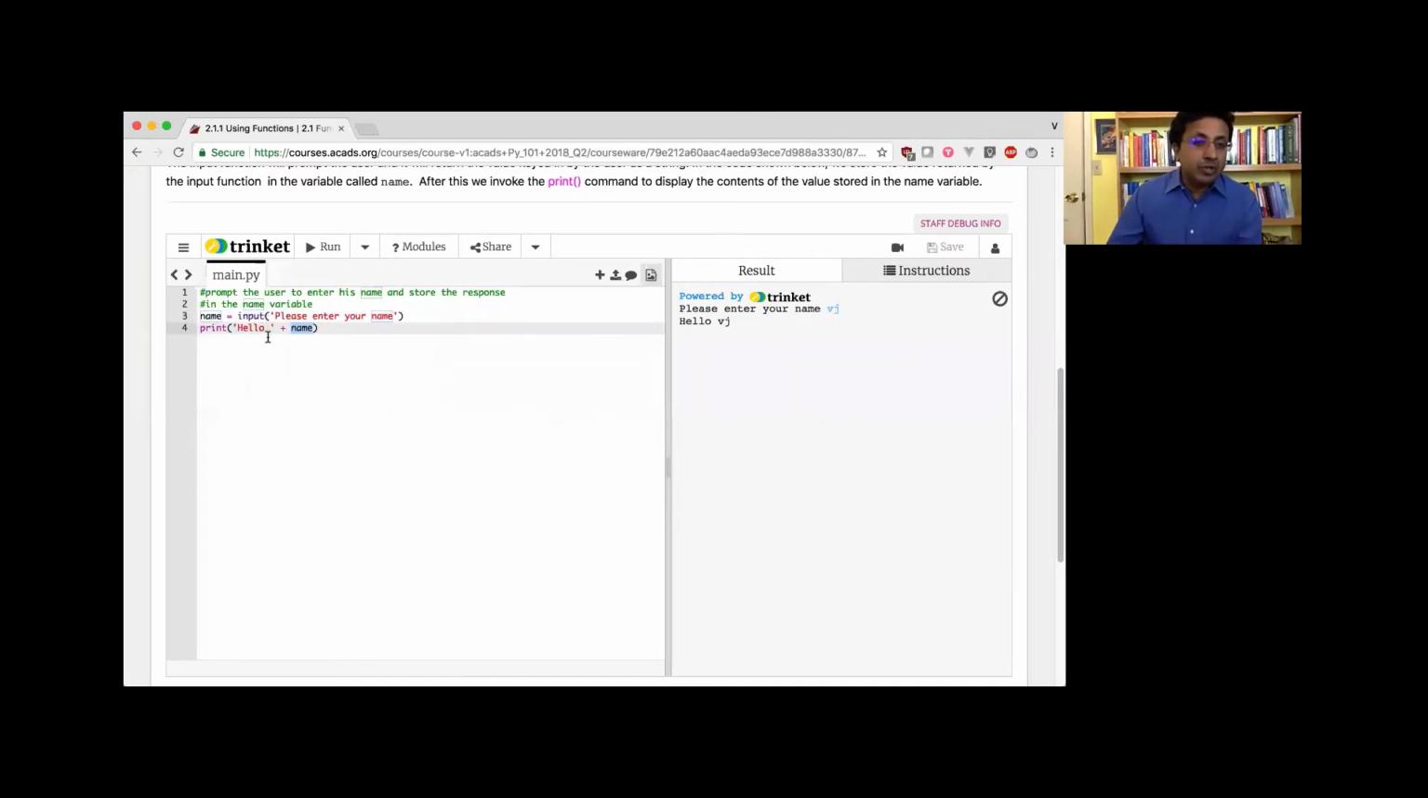You use single quotes for strings, or you use the plus to join two strings together, and you can pass a string to the print function. It will display it for you. You can pass a string to the input function. It will use it as a prompt for the user.